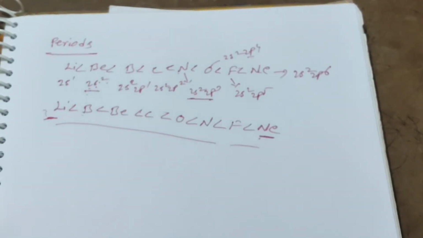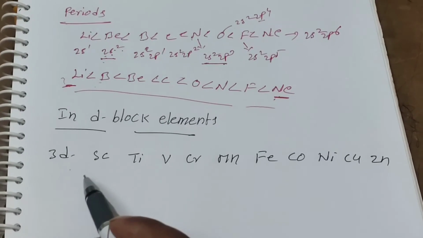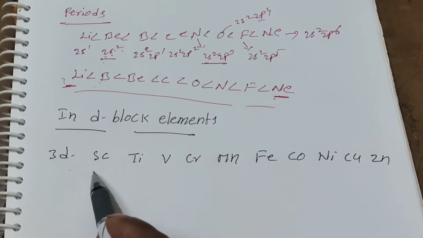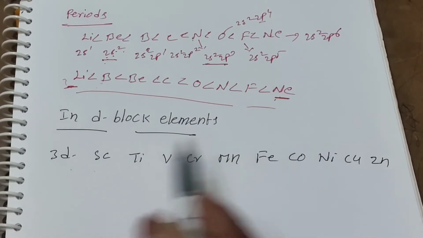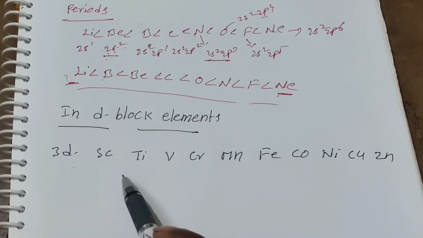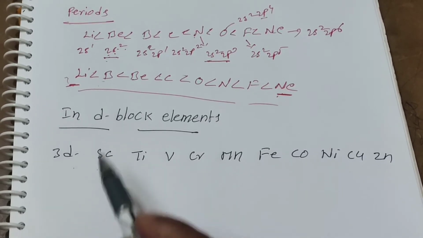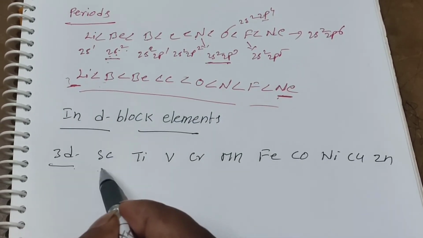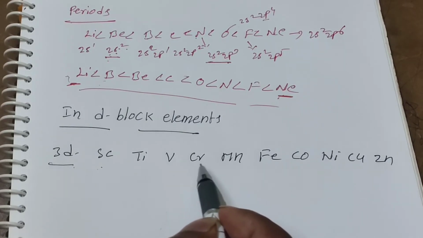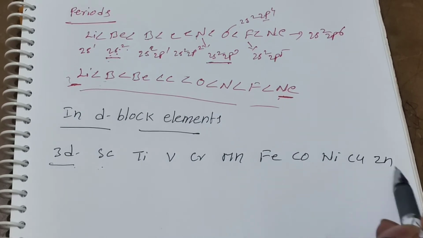And the next one: how do the ionization energy values change in the d block elements? In the d block elements, we think that from left to right the ionization energy values increase. But here, there are some exceptions. I will explain right now. Here I am taking the 3d series: scandium, titanium, vanadium, chromium, manganese, iron, cobalt, nickel, copper, and zinc.